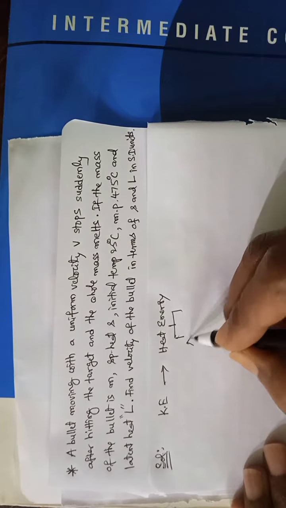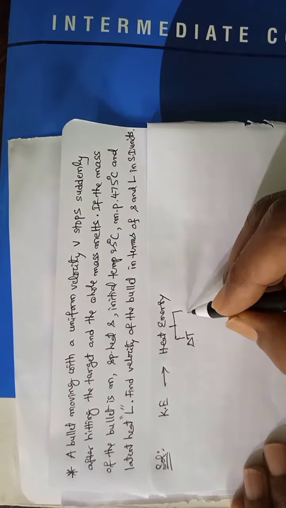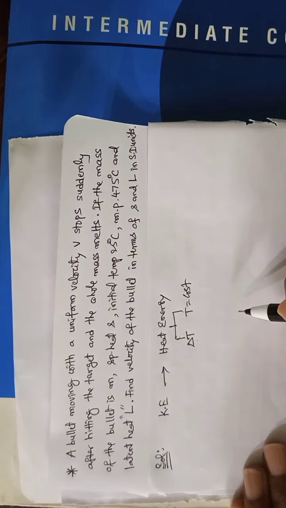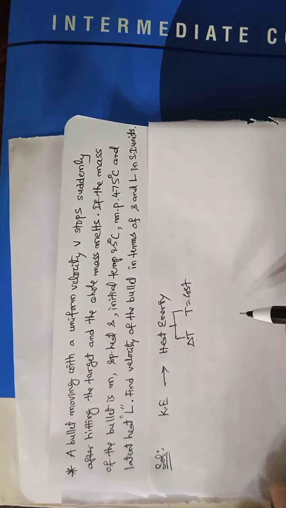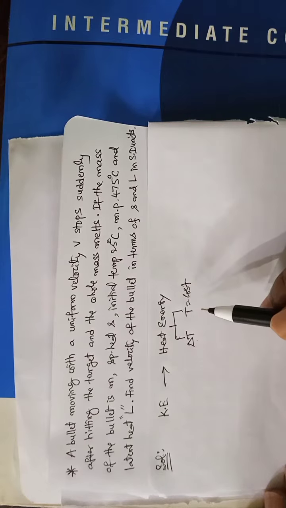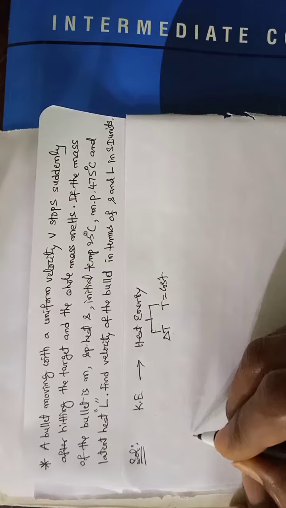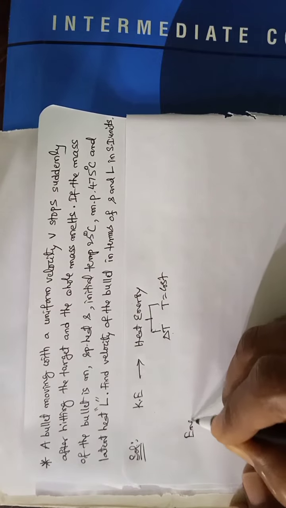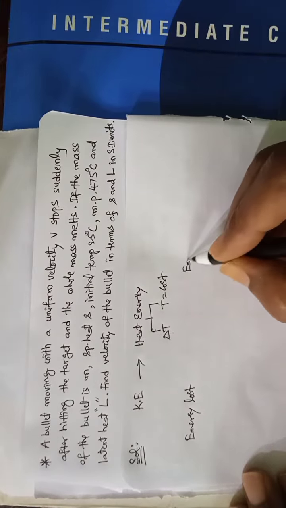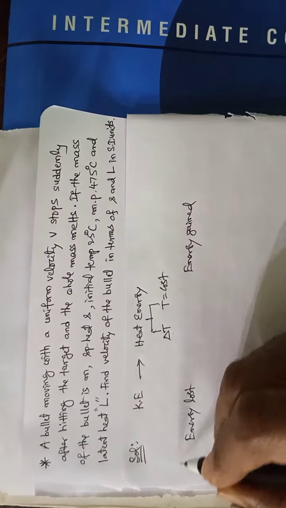There is heat energy associated with change in temperature, and heat energy associated with constant temperature, in both ways. Now this is the energy lost and this is the energy gained. So first let us divide this like that. Energy lost here, energy gained here.